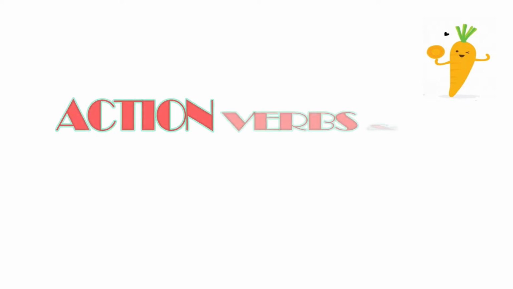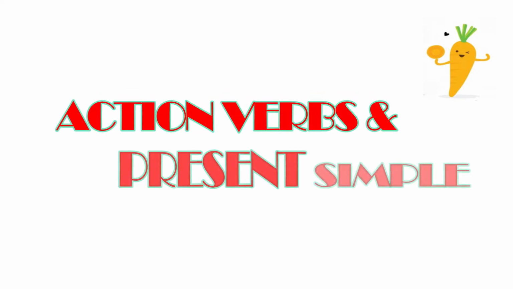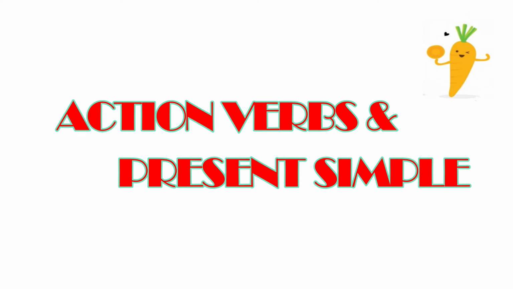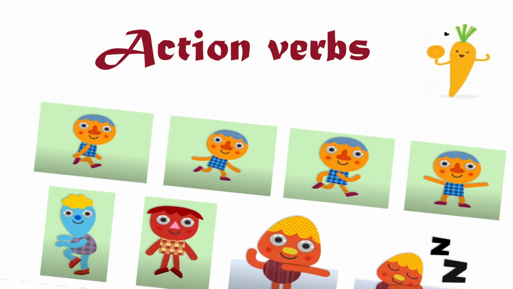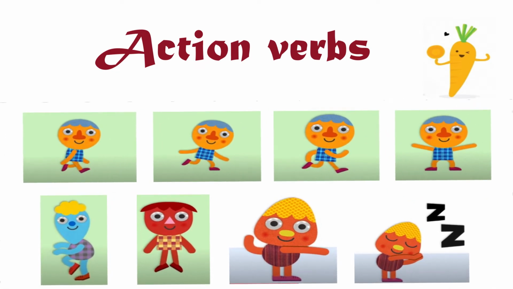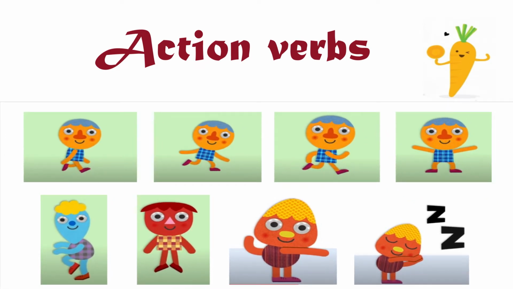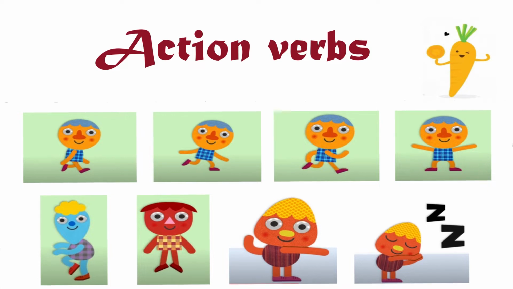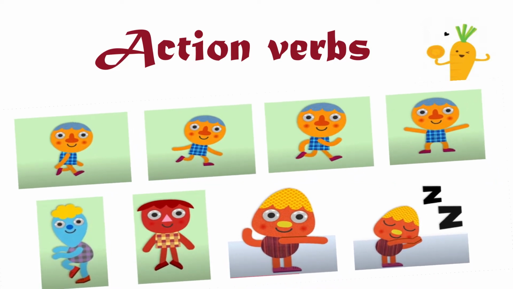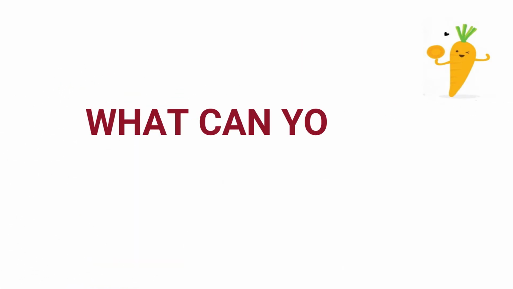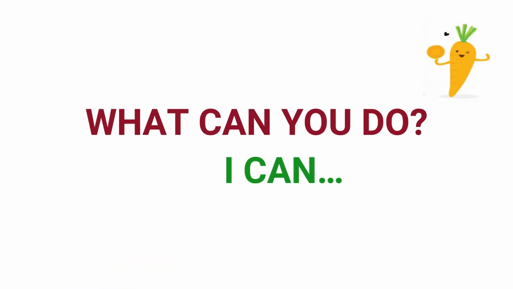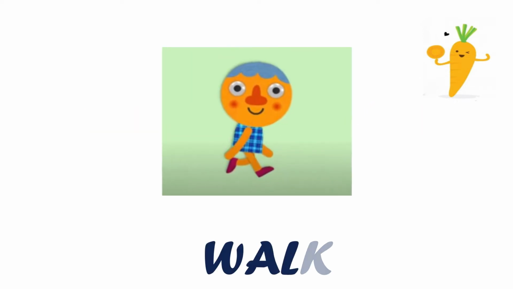Today's lesson is about action verbs and the simple present. Look at these pictures. Each one has a verb. It describes a verb. Let's look at them one by one. So they describe what you can do. We ask, what can you do? And then you can say, I can walk.